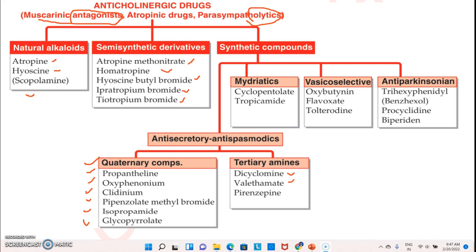These drugs come under the anti-secretory antispasmodics. Then let's come to the mydriatics: cyclopentolate and tropicamide. Then vesicoselective: oxybutynin, flavoxate, and tolterodine. Then anti-Parkinsonism. These drugs are used against Parkinsonism, that's why they are called anti-Parkinsonian: trihexyphenidyl, whose brand name is Benzexol, then procyclidine and biperiden.